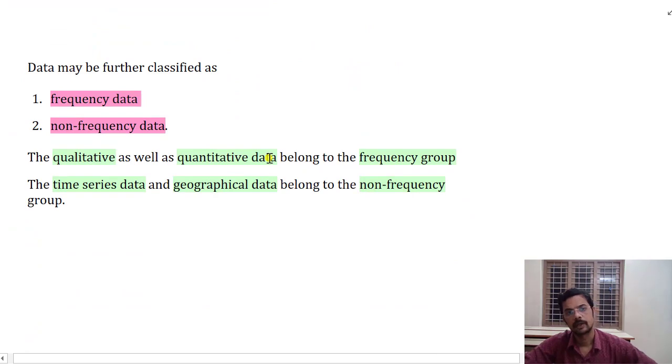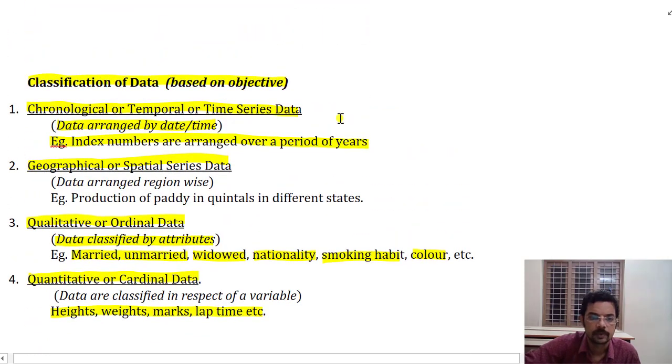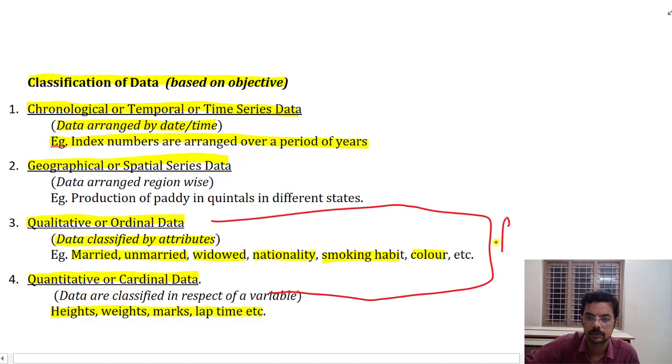And one more way, the data may be classified as frequency data or non-frequency data. These two, qualitative and quantitative data, can be considered as frequency data, and these two can be considered as non-frequency data.